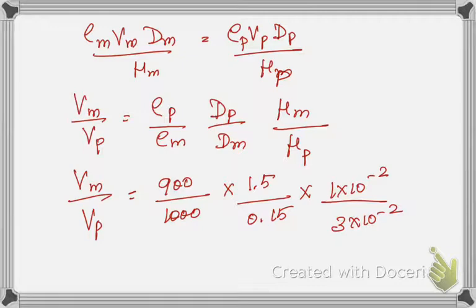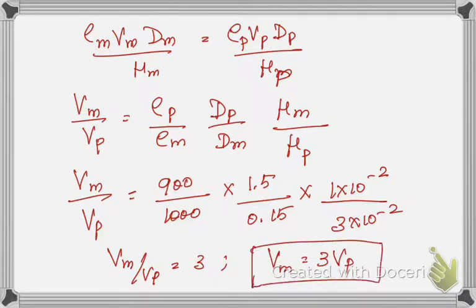Now I'll be getting Vm by Vp is equal to 3. In other words, Vm is equal to 3 Vp. So I have derived the relationship between the model and the prototype.